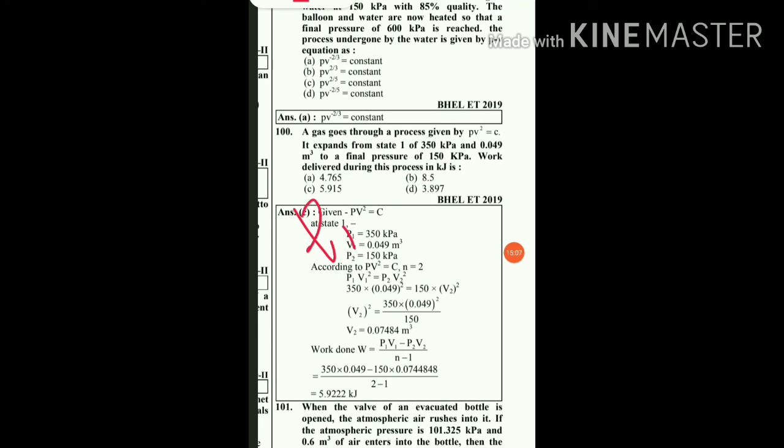P2 is 150 kilopascal. V2 is not known to us, so using the formula P1 V1 raised to n equal to P2 V2 raised to n, where n is 2, so P1 V1 square is equal to P2 V2 square. From that we can find V2, and it comes out to be 0.07484, and after putting it in the work done equation we will get the final answer, 5.9222 kilojoules. So option C will be the right answer.